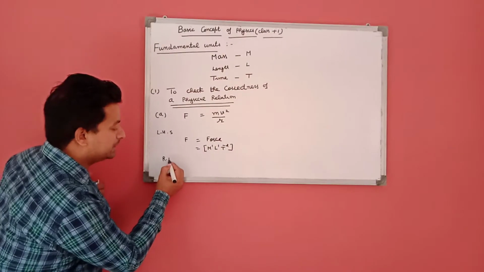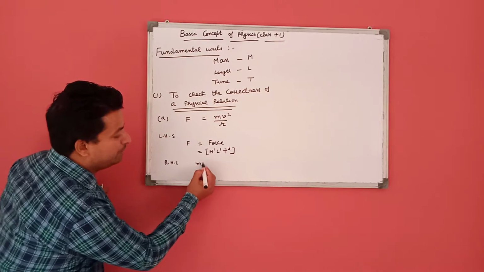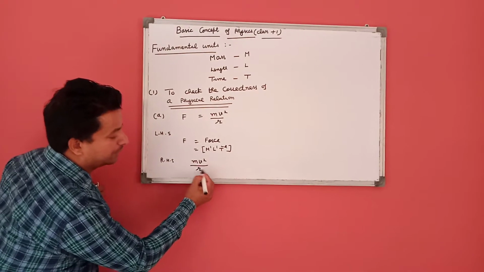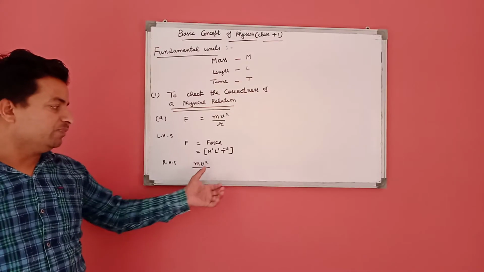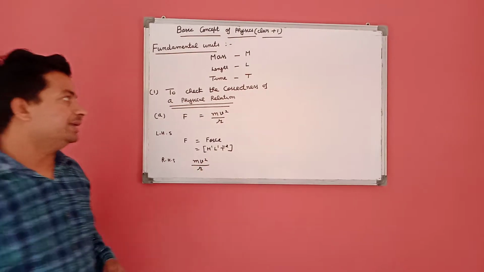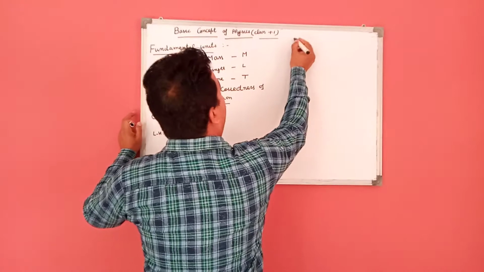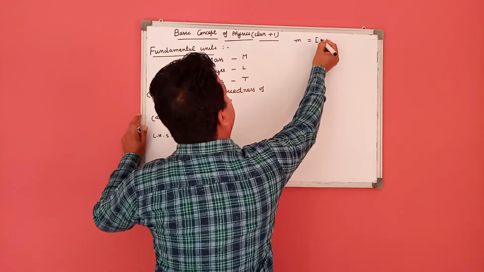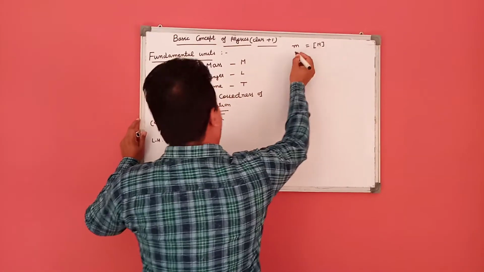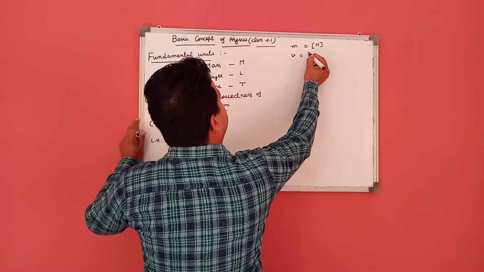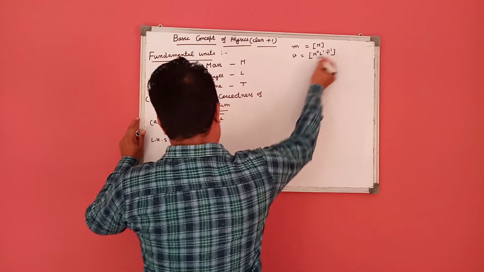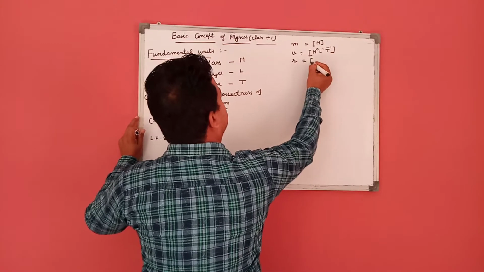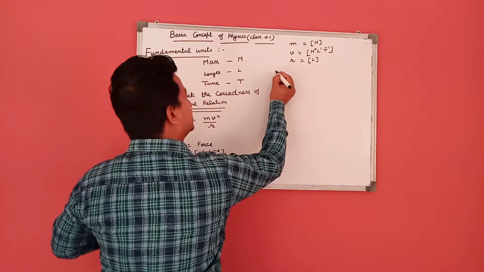On the right hand side, we have m v square upon r. As we know from the symbols, m is mass, v is the velocity and r is the distance. So m is mass, its dimensional formula is M. v is velocity, its dimensional formula is M0 L1 T minus 1, and r is the distance, its dimensional formula is L.